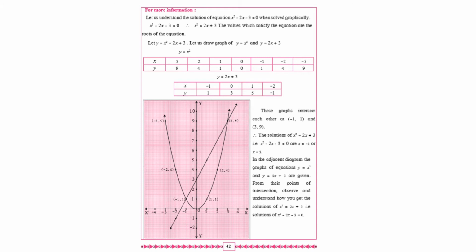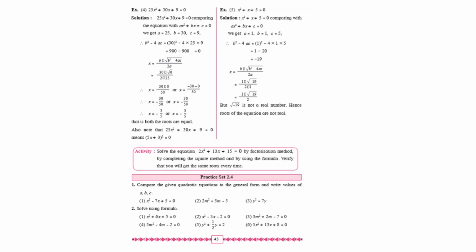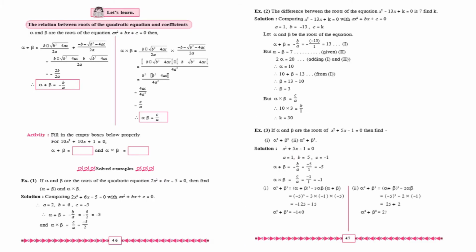From page number 42, the graphical method. This method is also not going to come in the exam. Then from page number 43, the activity which is given here, you have to solve this by using the square method. This is also cancelled. Next, come to page number 46 and page number 47. The entire pages are included in self-study.